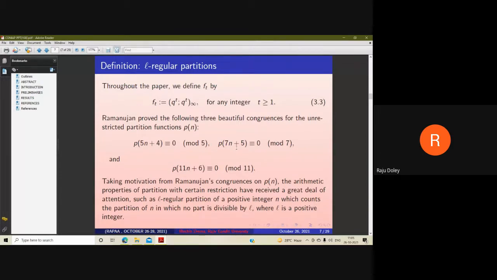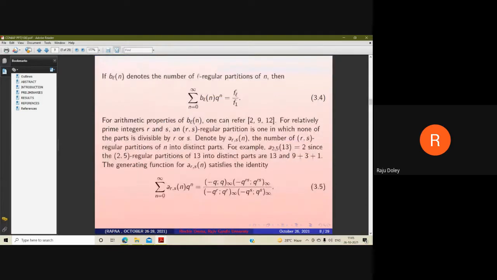Taking motivation from Ramanujan congruences on p of n, the arithmetic properties of partitions with certain restrictions have received a great deal of attention, like L regular partition of a positive integer, which is defined as the partition of n in which none of its parts is divisible by L, where L is any positive integer. It is denoted by b L of n, and its generating function is given by equation number 3.4. For arithmetic properties of L regular partitions, one can refer to these three papers.